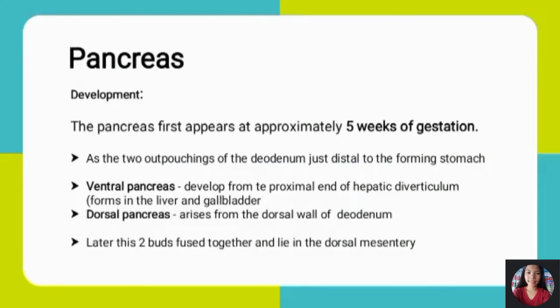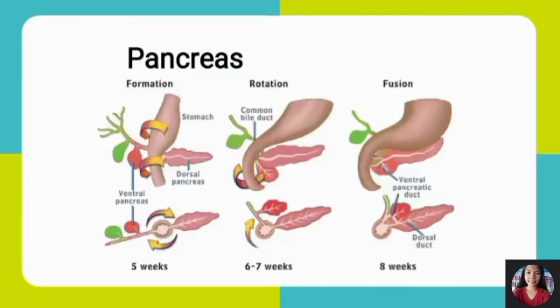Pancreas first appeared at approximately 5 weeks of gestation as 2 outpouchings in the duodenum just distal to the forming stomach. Ventral pancreas develops from the proximal end of the hepatic diverticulum, which forms the liver and gallbladder. Dorsal pancreas arises from the dorsal wall of the duodenum. Later, these 2 buds fuse together in the dorsal mesentery.